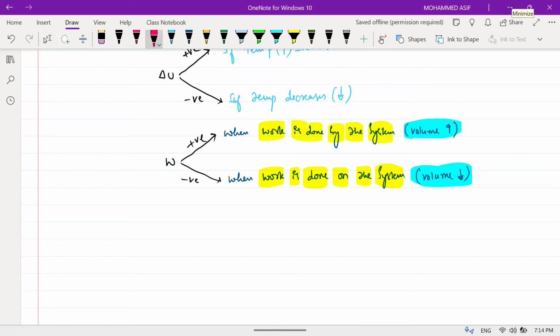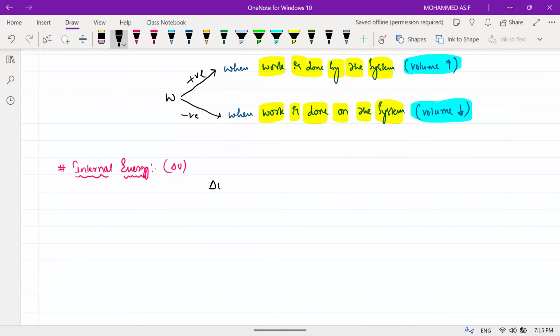Next one. Internal energy, represented by delta U. So from the first law of thermodynamics, delta Q is equal to delta U plus delta W. This is known as the first law of thermodynamics.